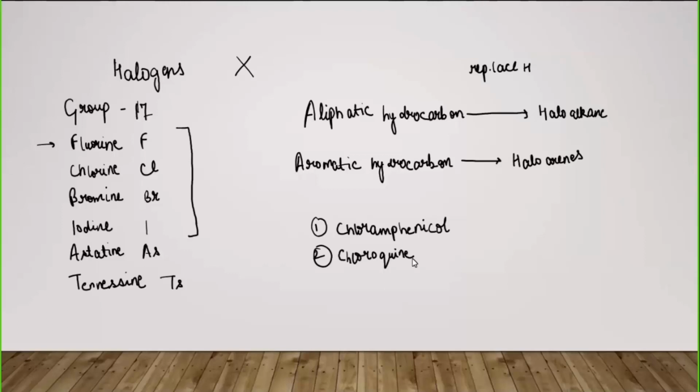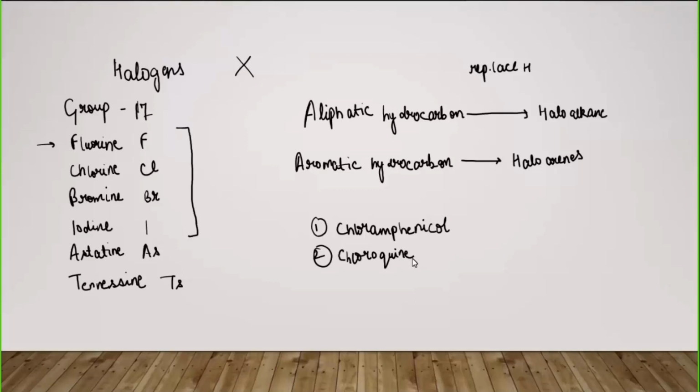When we go on to the chemical properties of these compounds, we'll see that by using these haloalkanes and haloarenes as a starting material, as a reactant, we can make many other important organic compounds. Then these compounds are also very much in use in the medical field.